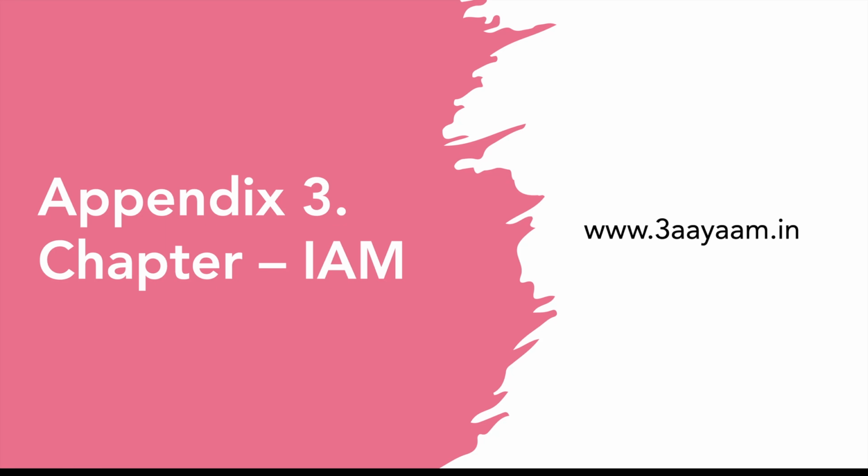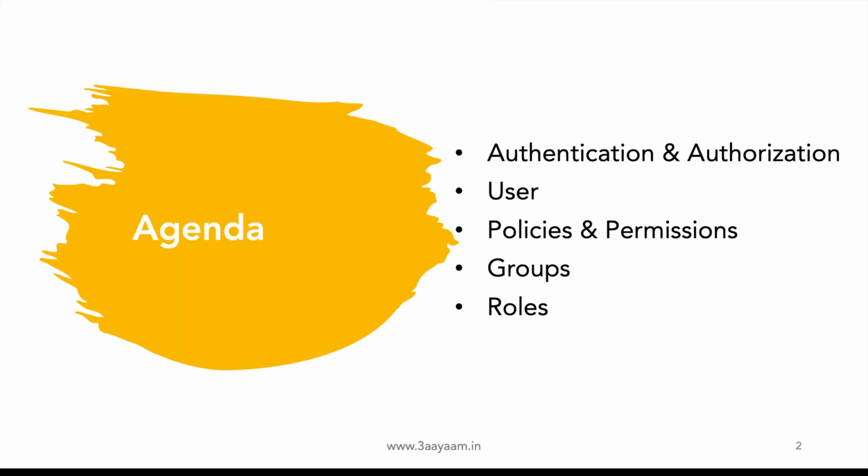Hello everybody, welcome to Appendix 3 and this is going to be a chapter on IAM or Identity and Access Management, which is AWS's authentication and authorization service. So this is going to be the agenda. I'll be talking about authentication and authorization. What is authentication? What is authorization? Then we'll talk about users, policies and permissions, followed by groups and roles.